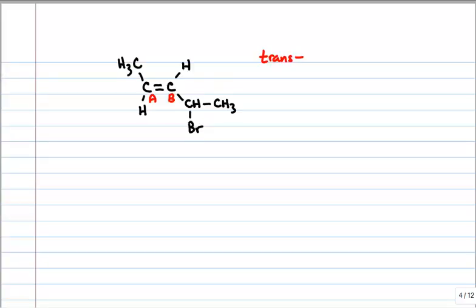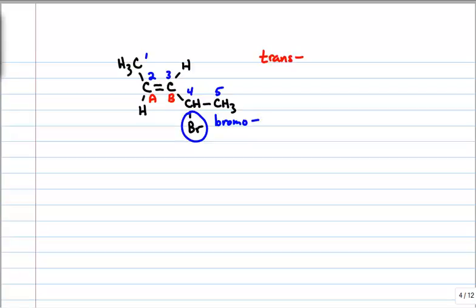Now, what we do next is just simply do what we've always done since this video started in terms of naming alkenes. So we want to find the longest continuous chain, including the double bond, and make the double bond the lowest number possible. So we have 1, 2, 3, 4, 5. It looks like we have another pent because we have 5 carbons in the longest continuous chain. Here's an old friend, bromo. It's a substituent we need to know. And so we have everything we need to name this now.